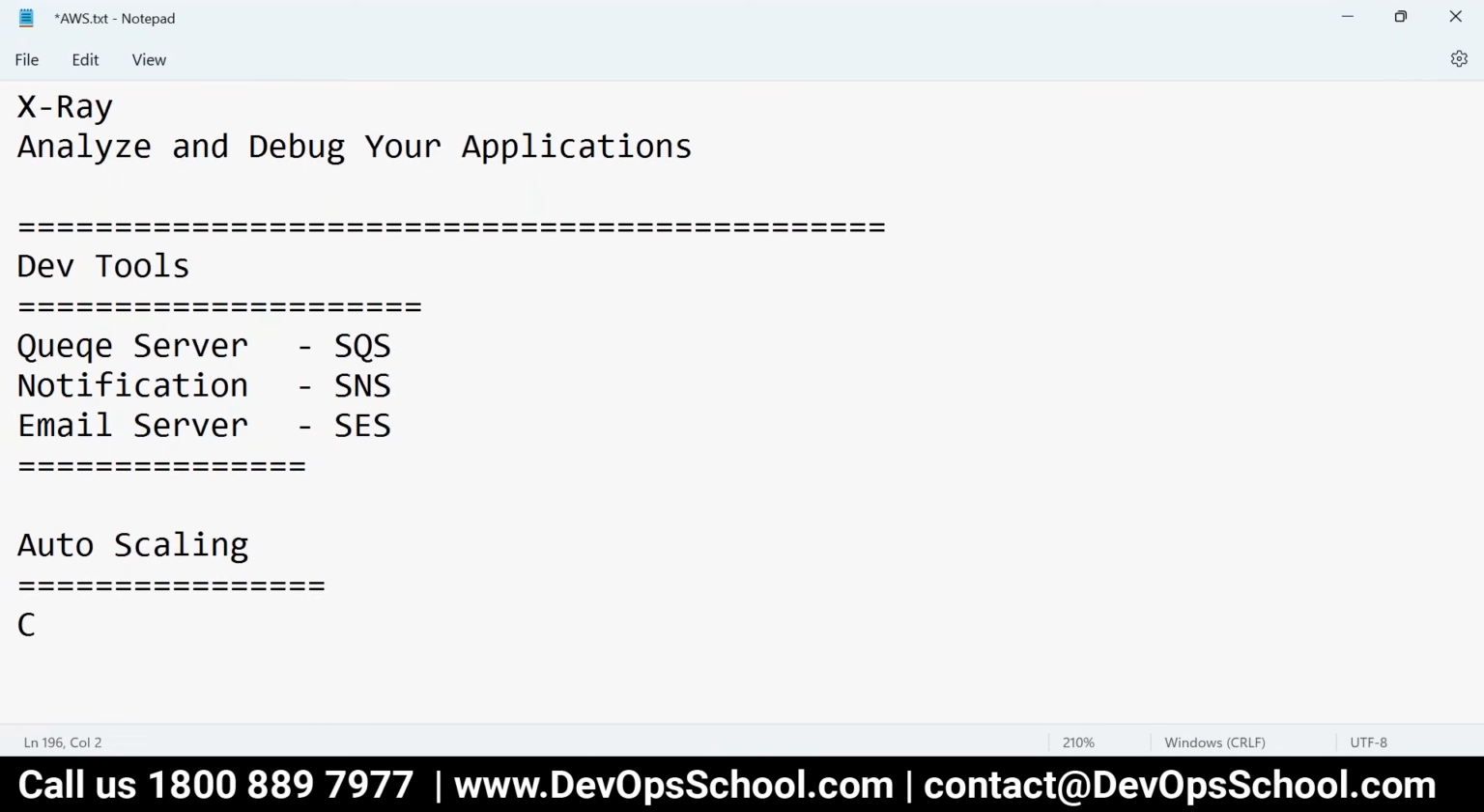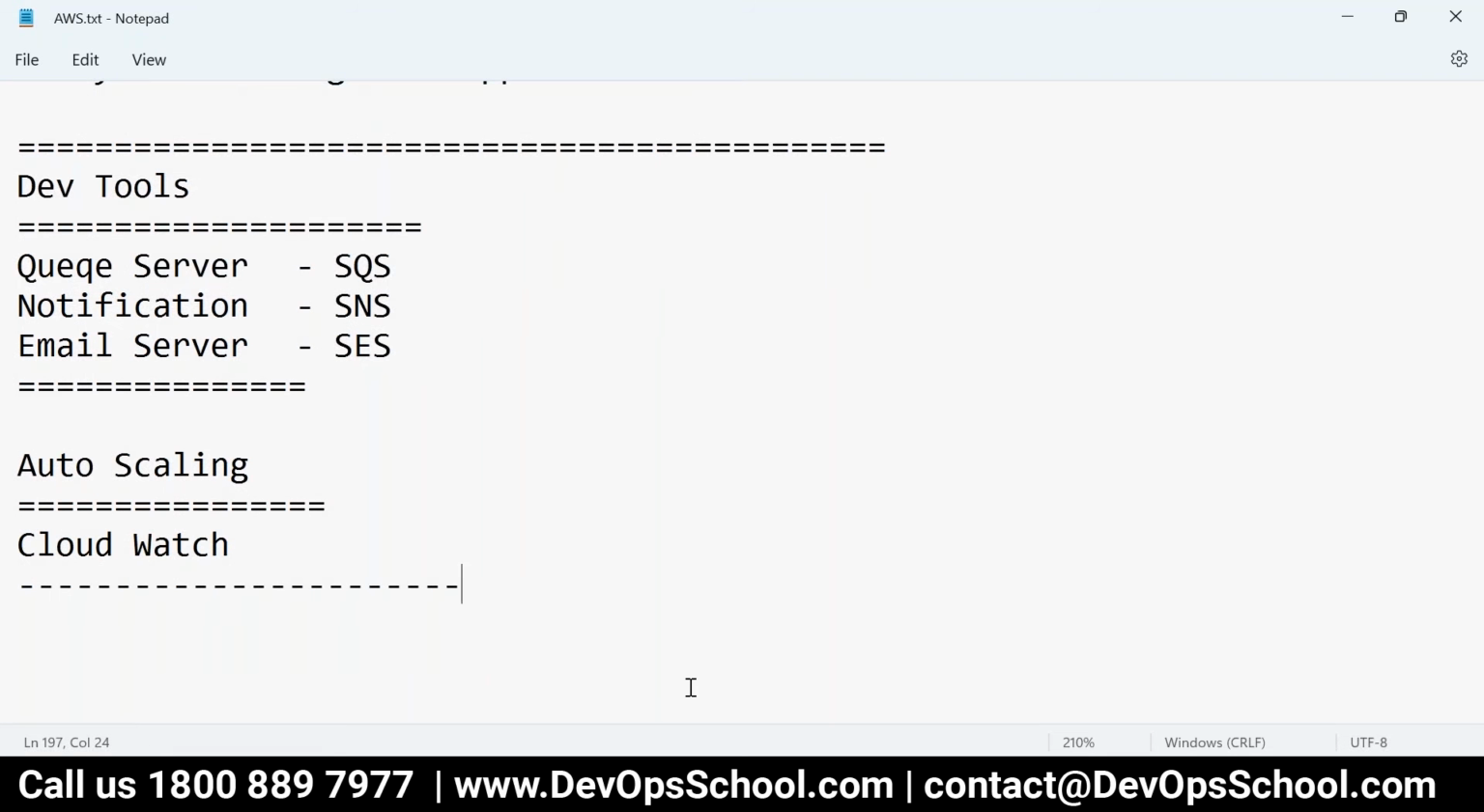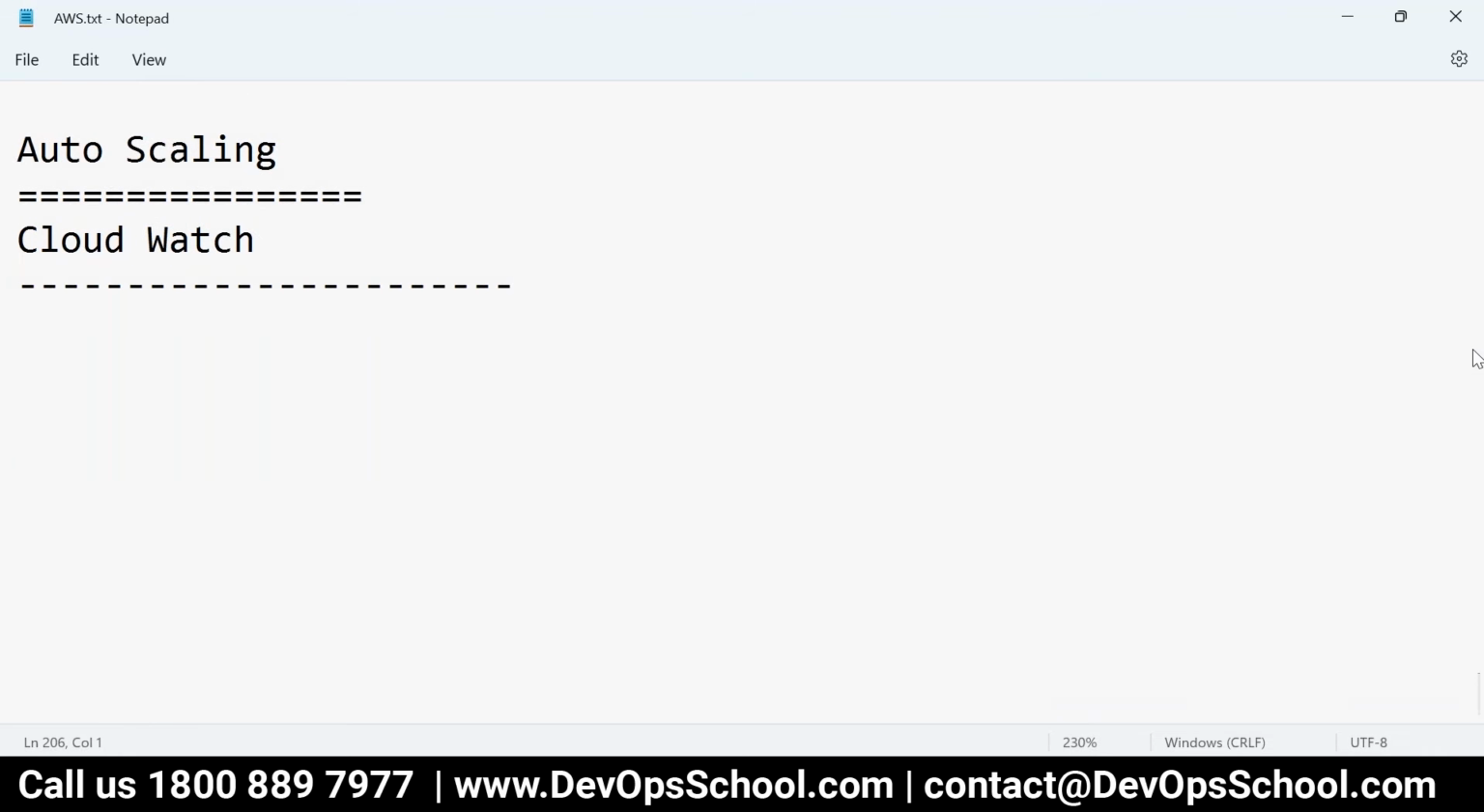So CloudWatch. See, in AWS so many resources we have learned. Tell me which are the resources you have learned so far, starting with services. First one, IAM. Second one, EC2. Third one, EBS. Fourth one, EFS. Fifth one, S3. Sixth one, VPC. What else? A load balancer, auto scaling group, and all this stuff, right?